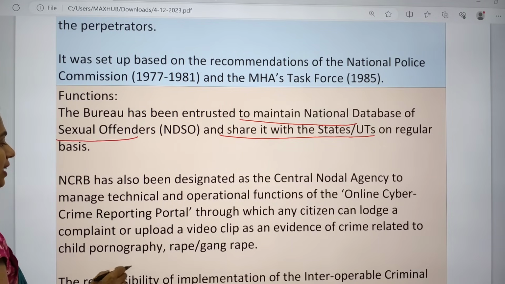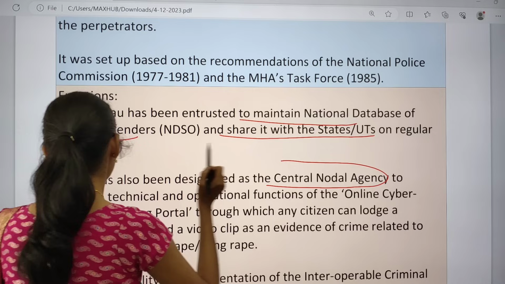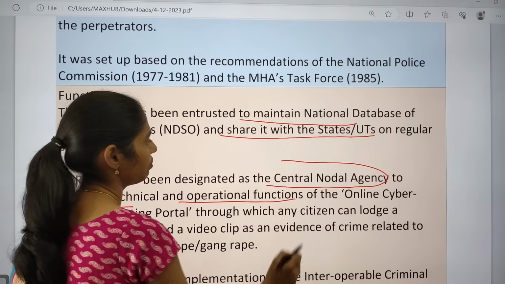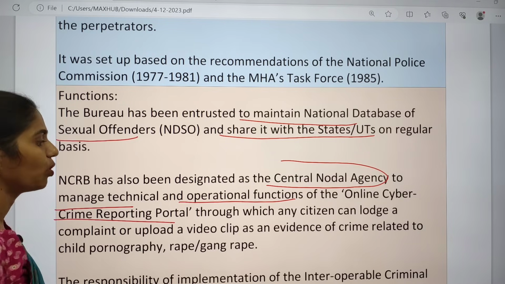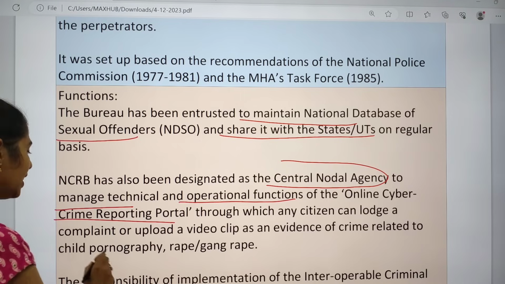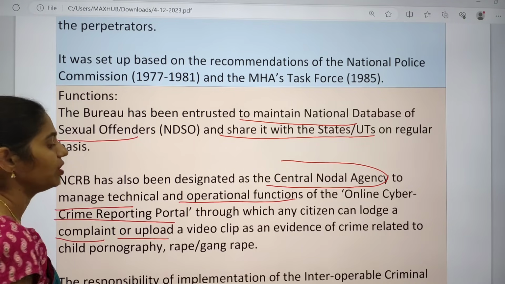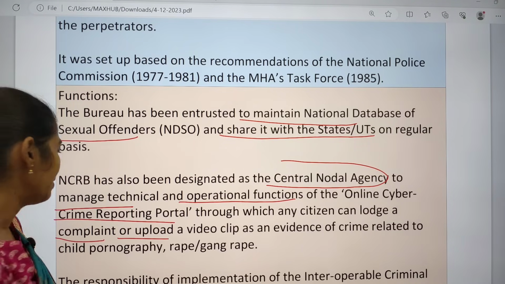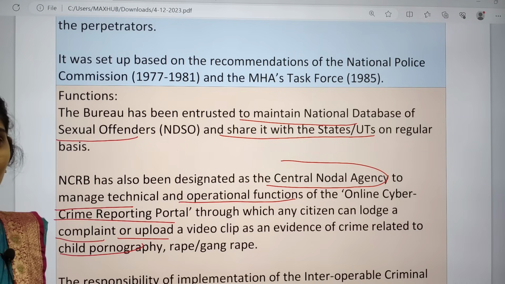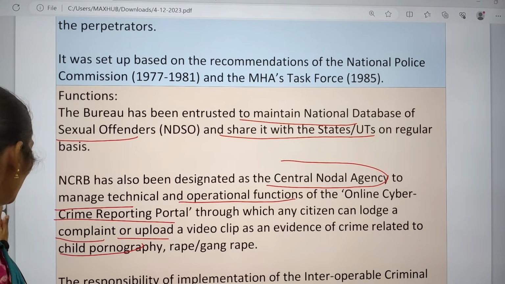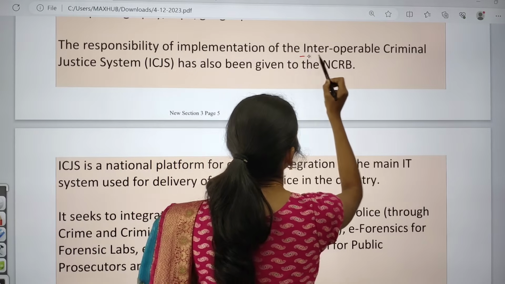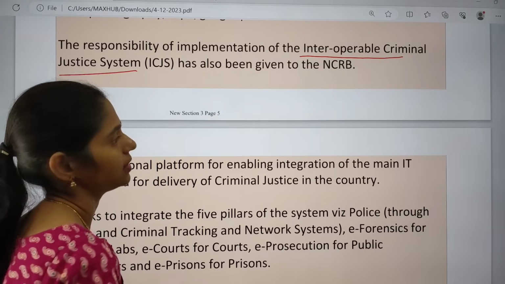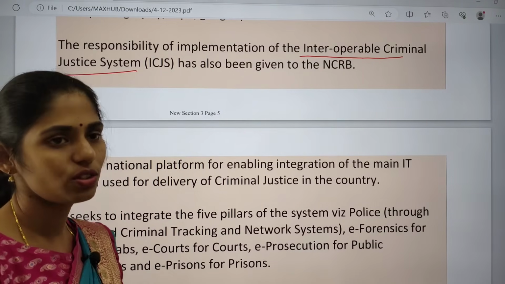And next one is it is the central nodal agency to manage technical and operational functions. So it has to maintain and manage technical and operational functions of the online cyber crime reporting portal. And even one can lodge a complaint or upload a video clip as evidence of crime related to child pornography or rape or gang rape. And it also has the responsibility of implementation of the interoperable criminal justice system.